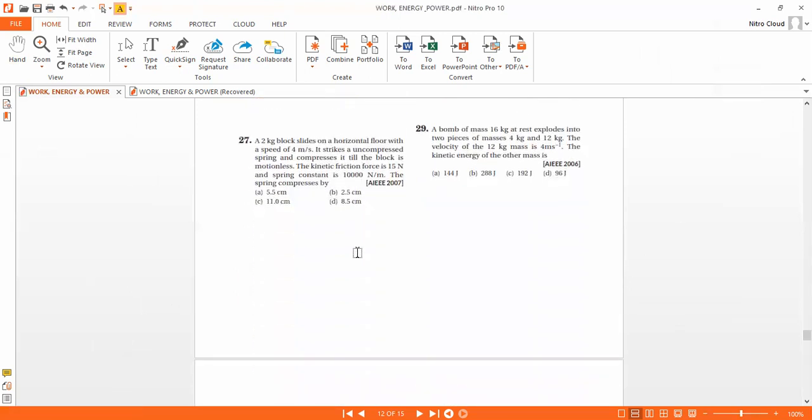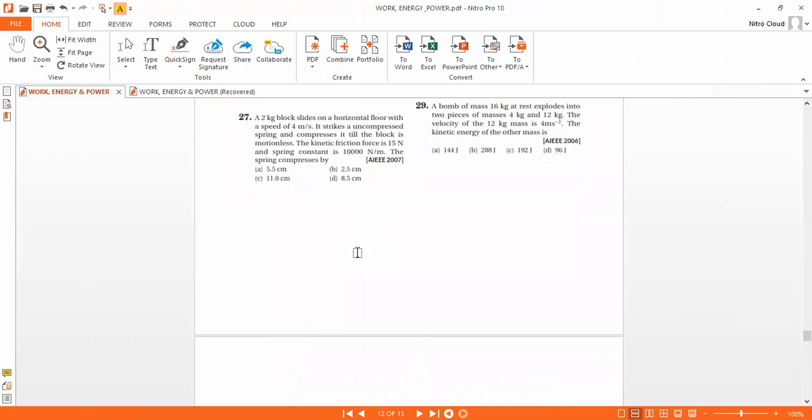A 2 kg block slides on a horizontal floor at a speed of 4 meters per second. It strikes an uncompressed spring and compresses it till the block is motionless, which means till it comes to rest. The kinetic frictional force is 50 Newton and the spring constant is given.